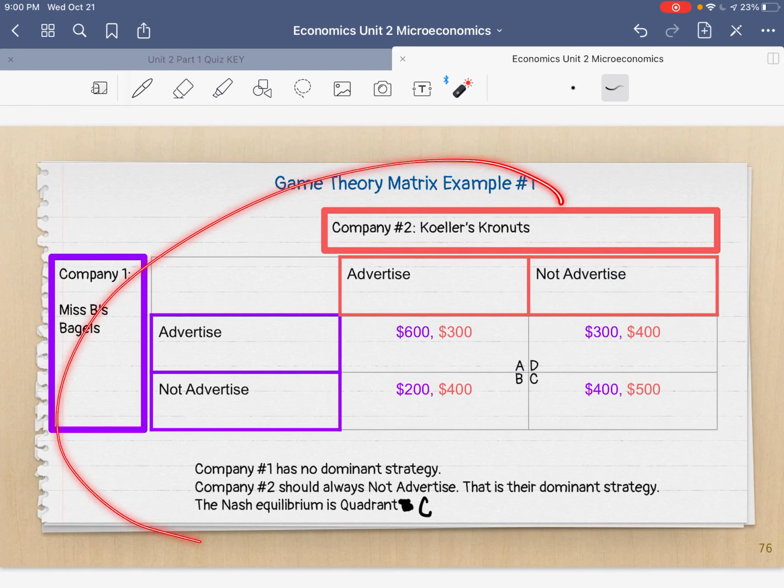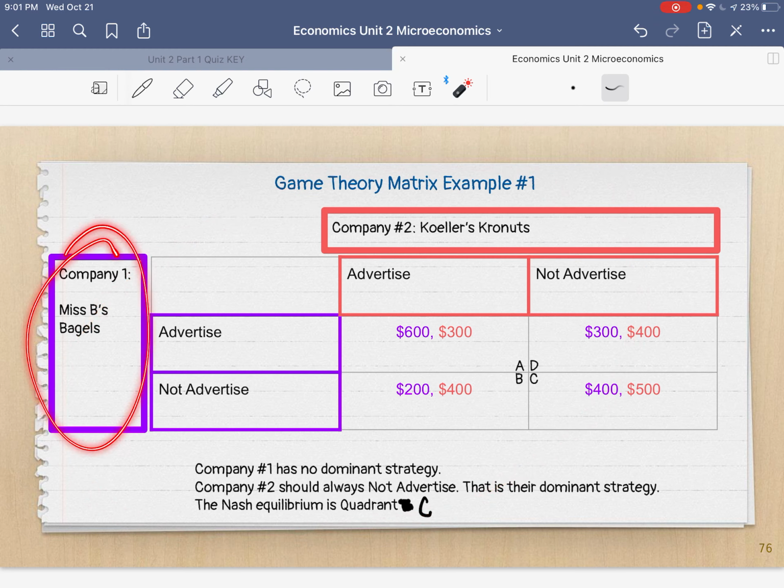So this is a game theory matrix. We've got 2 companies, Miss B's Bagel and Keller's Cronuts. They sell very similar things, breakfast pastries, okay? And they've got 2 options, and the 2 options are always in the matrix. They can advertise. This company can advertise. This company can advertise. Or they cannot advertise. This company cannot advertise. This company cannot advertise. And it's not always advertising, but that's a real quick example for you. So are they going to make money if they advertise or not advertise? The purple numbers I've given you are company 1. The red numbers I've given you are company 2, my Cronuts, okay?